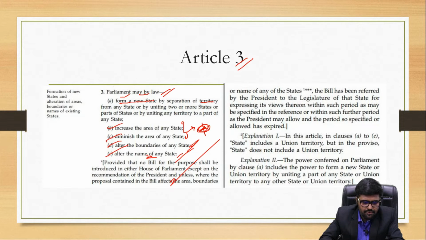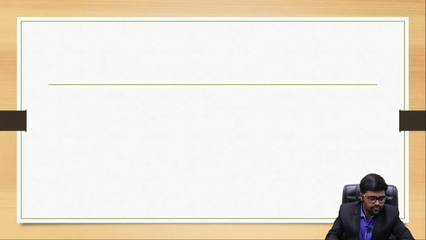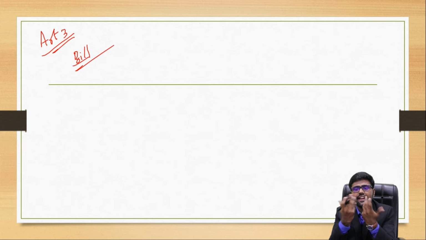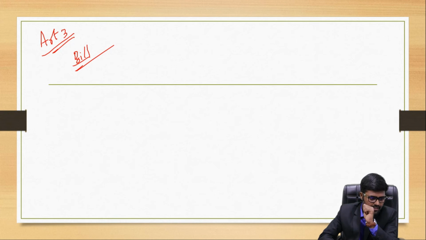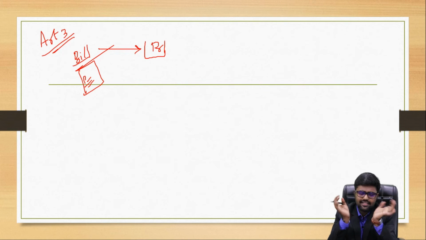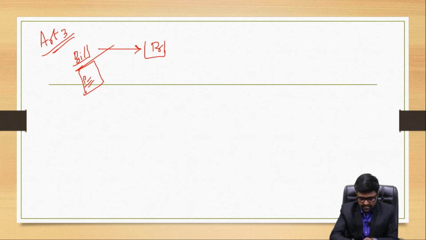Now let me explain the procedure, which is also very important. How Article 3 has to be invoked. See, first of all, it is a bill. As I said, who will create the bill? It is going to be the cabinet, that is the Council of Ministers, the executive. They are going to create the bill and give the proposals. Now, this has to be given to the president first of all. Before anybody, it has to seek the permission of the president. Why? It is the procedure. So the previous recommendation of the president is required in these cases.